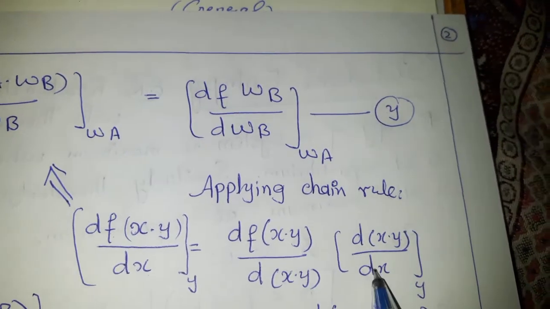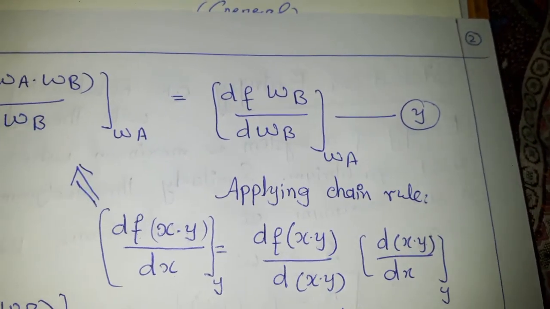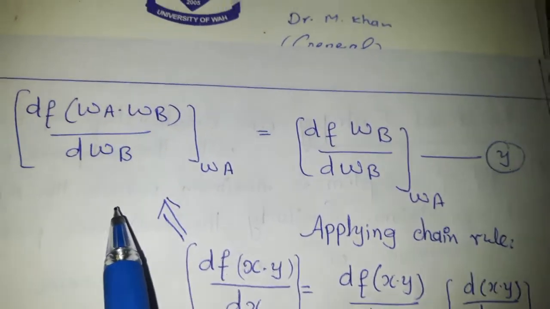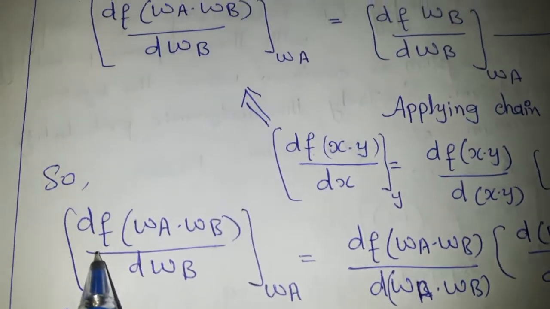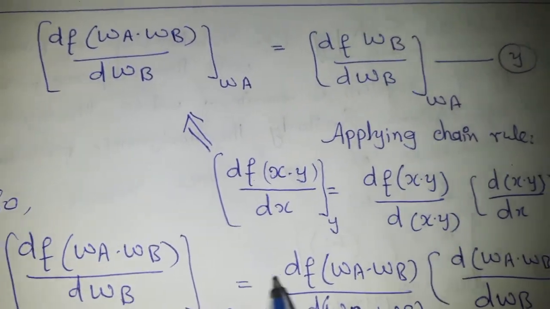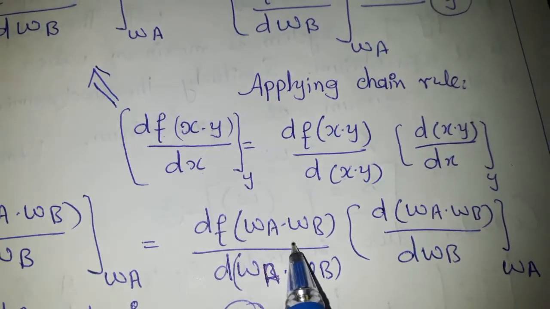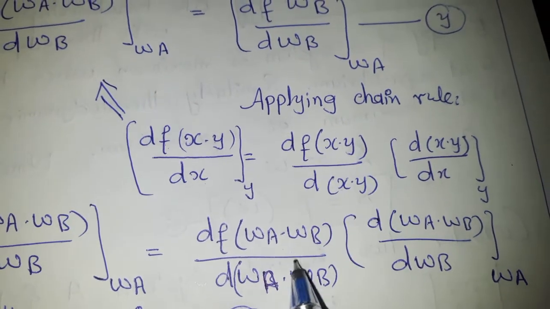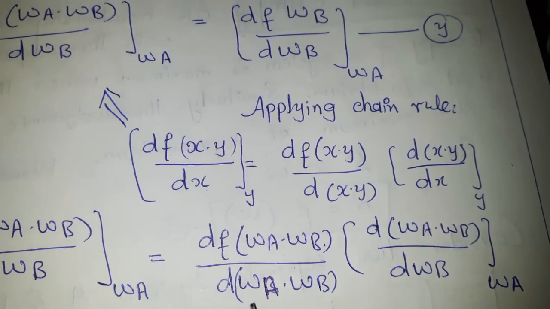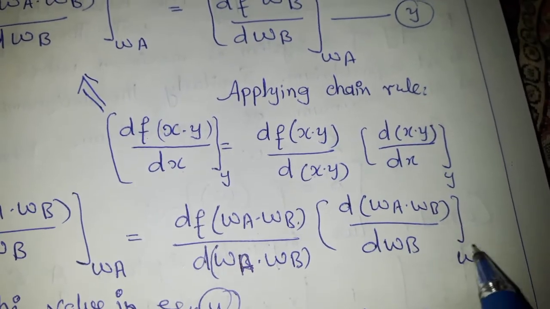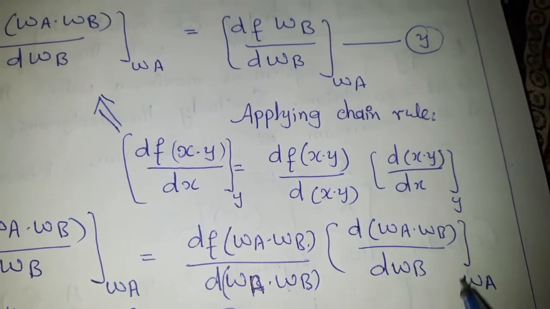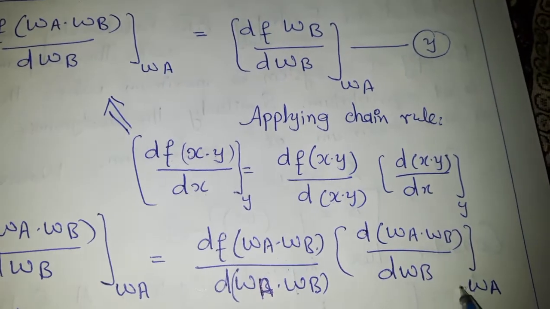So applying the chain rule to this equation, we have this left hand side term, and after applying the chain rule we got WA into WB and dWA into WB, and this is the same term we expanded here.